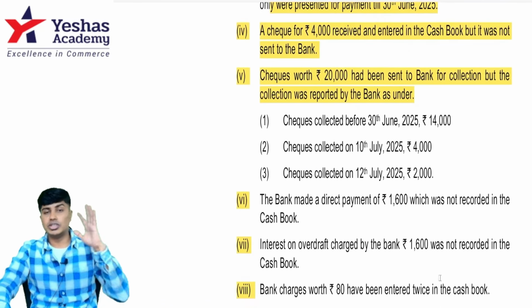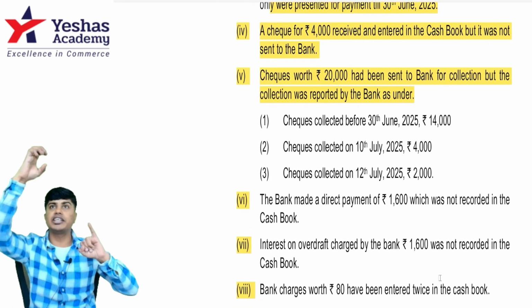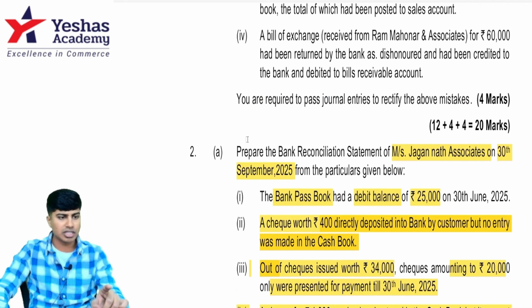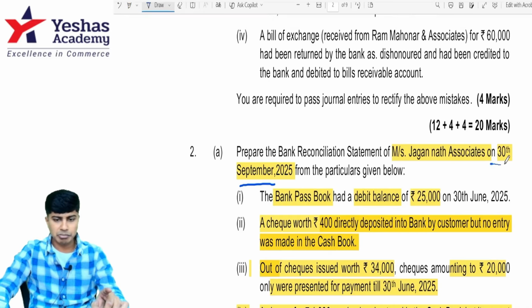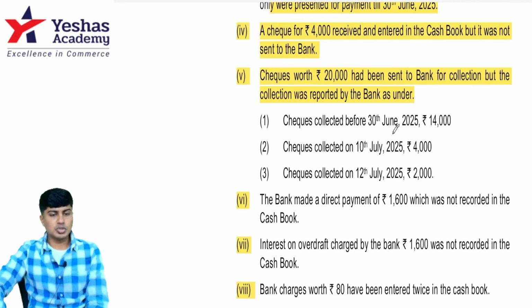So I've sent 20,000 worth of checks. The moment I send 20,000 worth of checks for collection, my cash book has increased by 20. Now I want you all to come back to the date on which this problem is prepared. It is 30th of September. That's the date on which this BRS is being prepared.